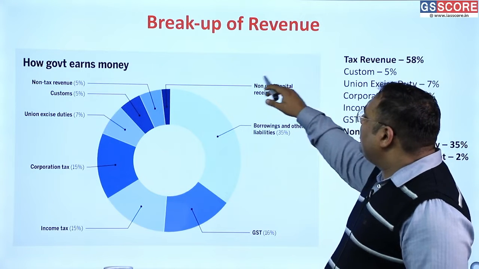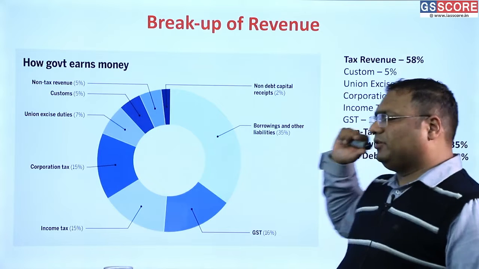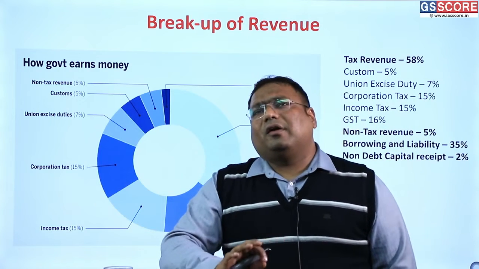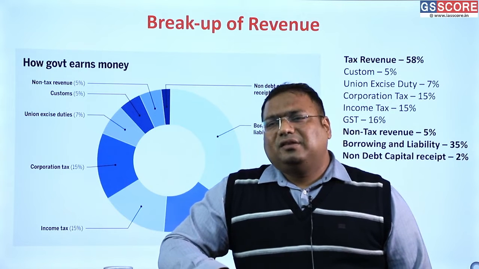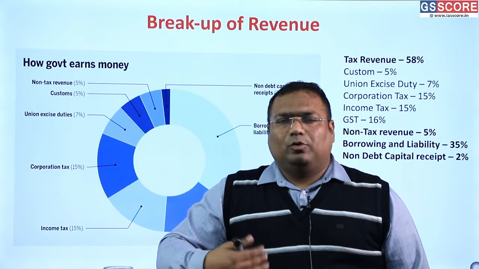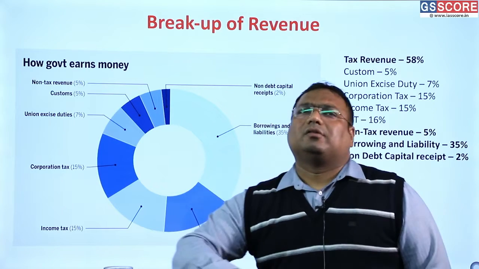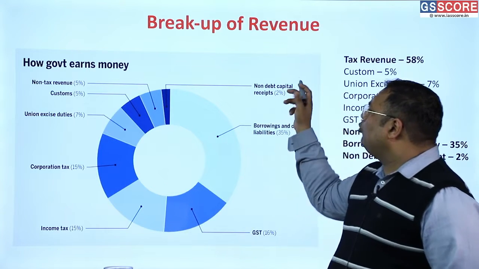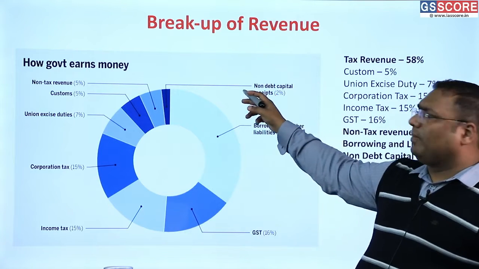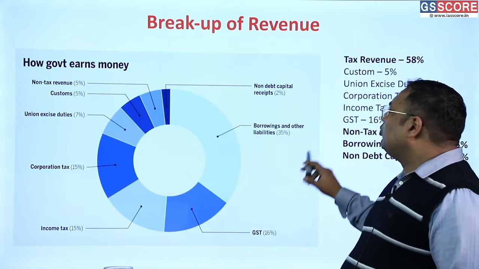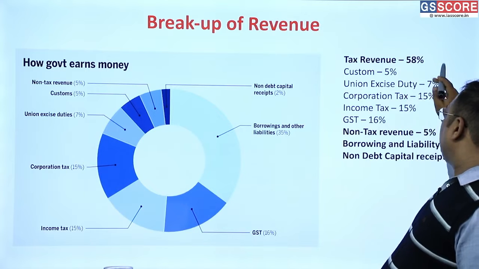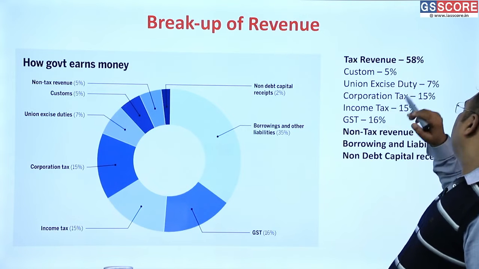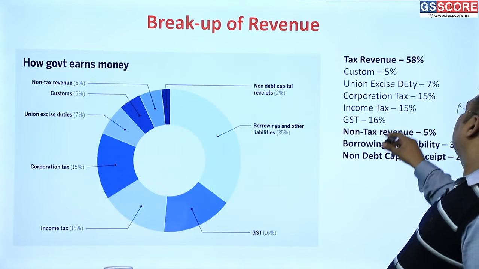And then there is a heading called non-debt capital receipts. Non-debt capital receipts contribution to the overall revenue is very less. And this money comes from the sale of our public sector units. So it should come low. We do not want this number to increase actually. We want our tax revenue and non-tax revenue to increase in numbers. At present, they are combined at 63%.